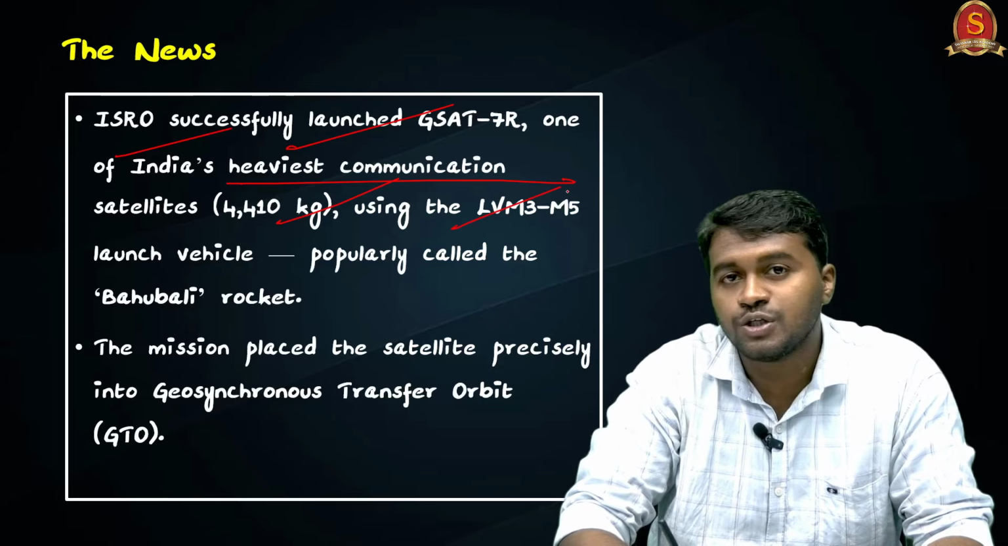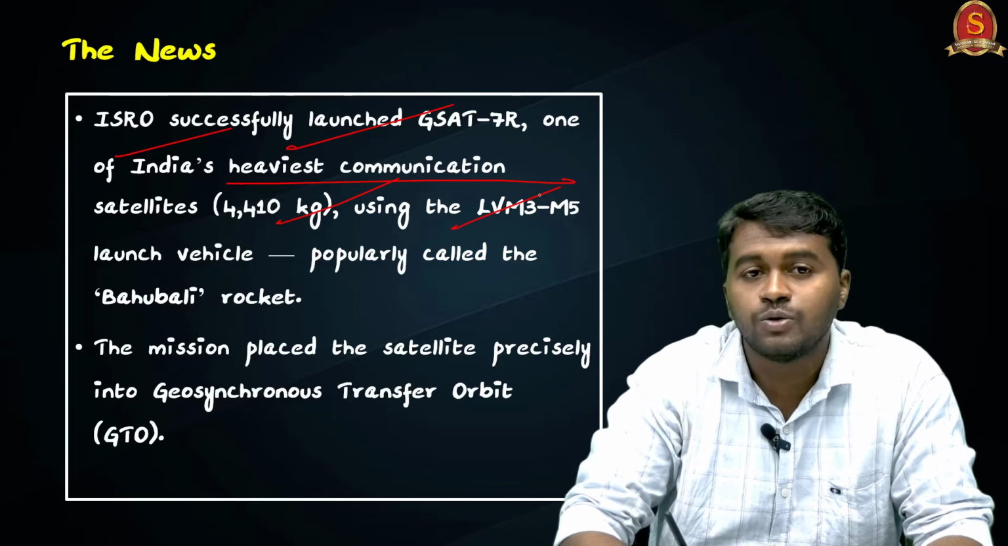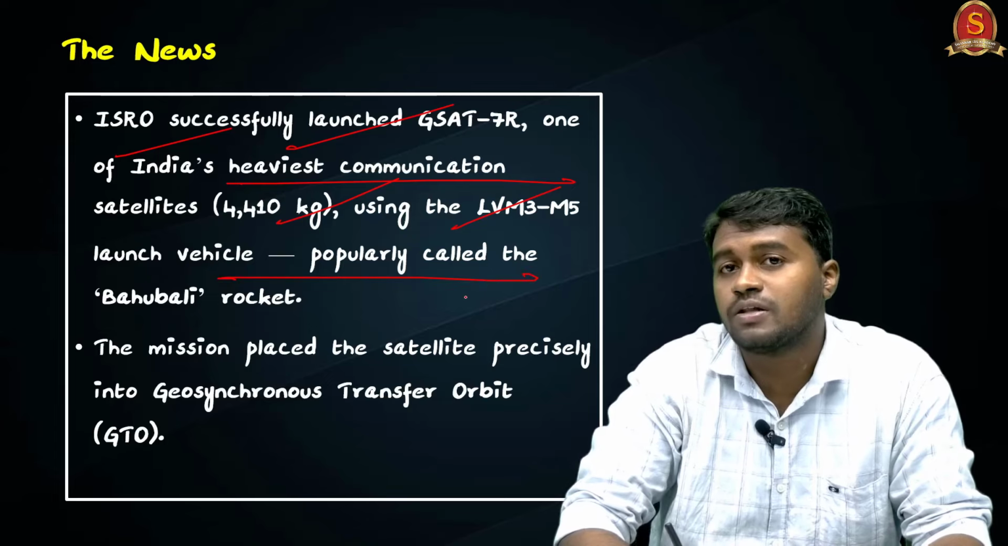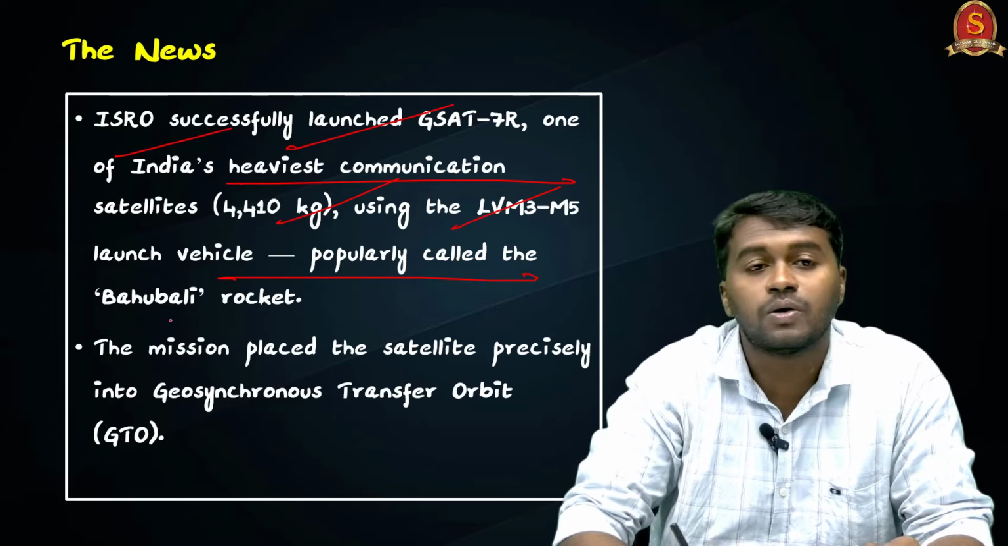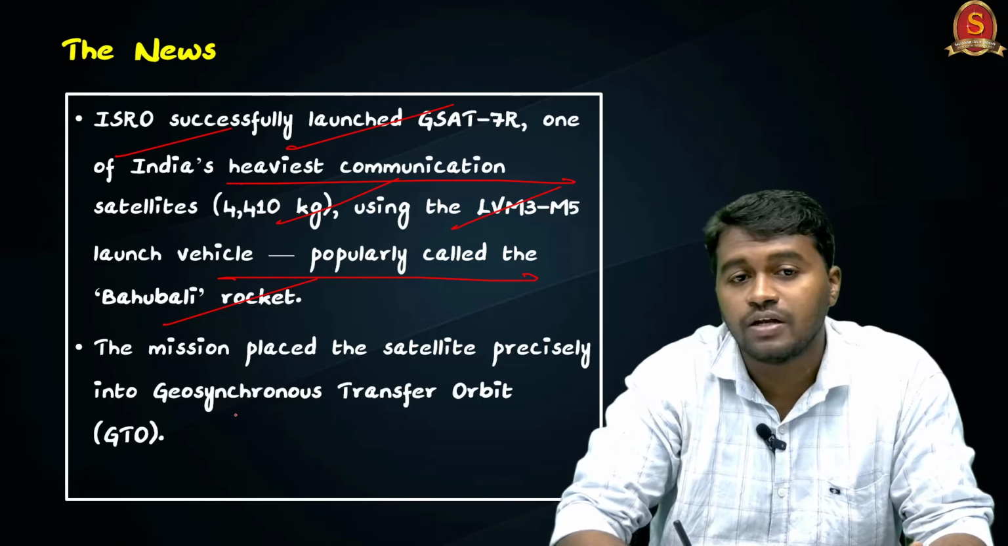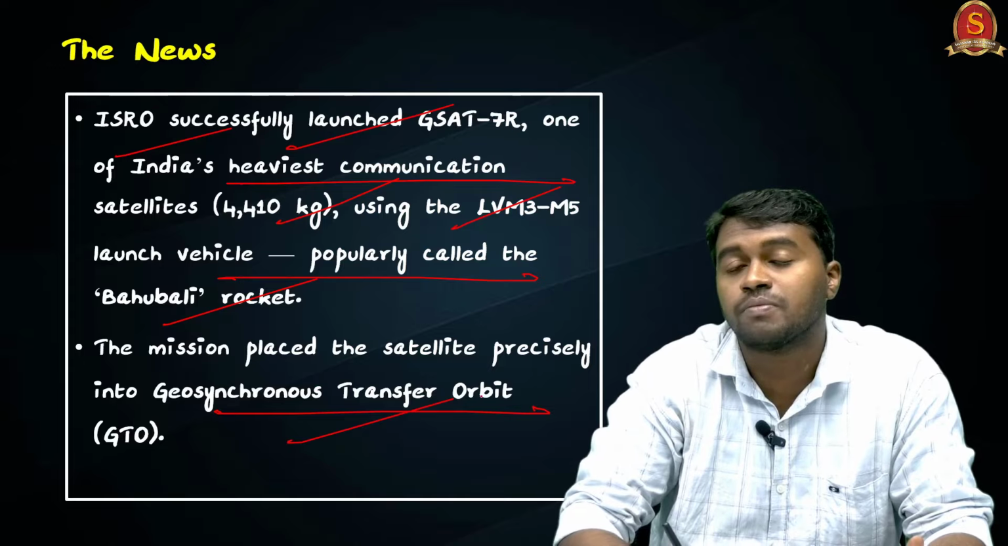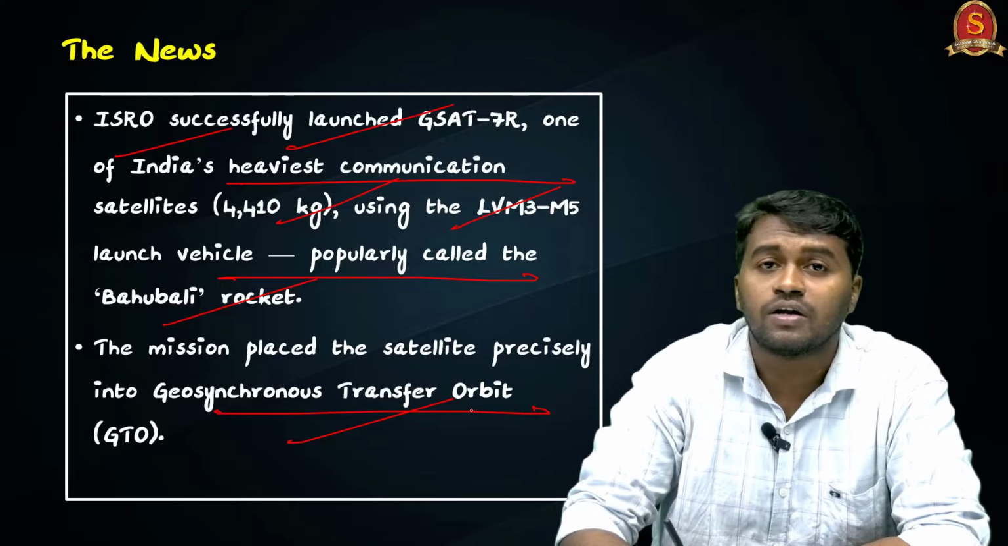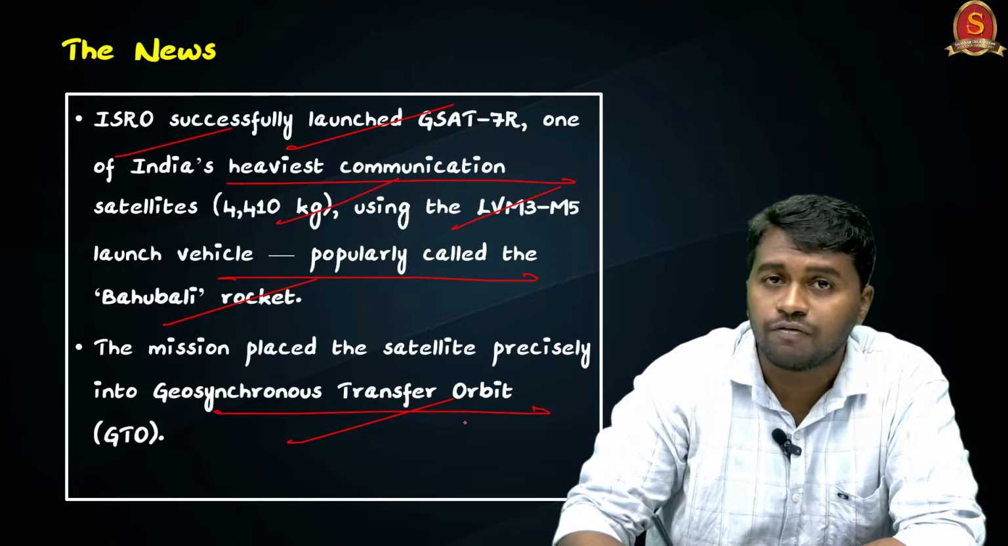We used the GSLV Mark III or LMV-3 to lift the satellite, and the GSLV Mark III is popularly known as the Bahubali rocket. The rocket successfully placed the mission in geosynchronous transfer orbit, and from there the satellite will reach its destination using the fuel on board.